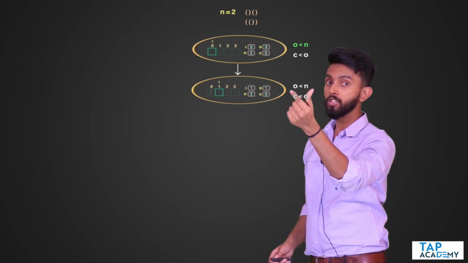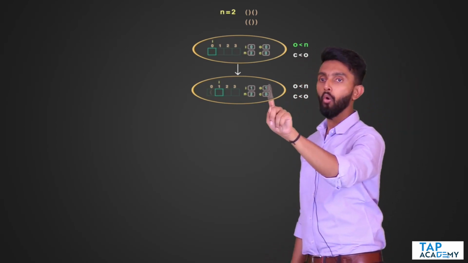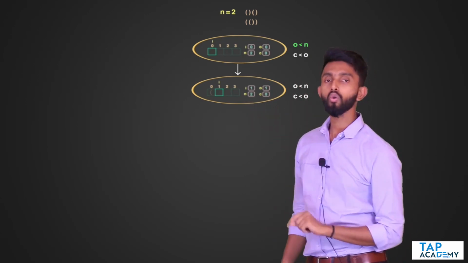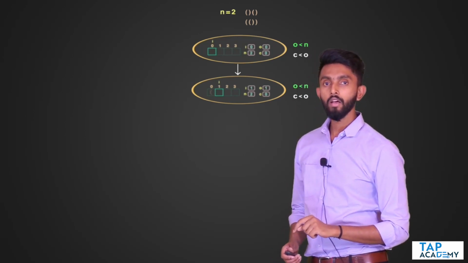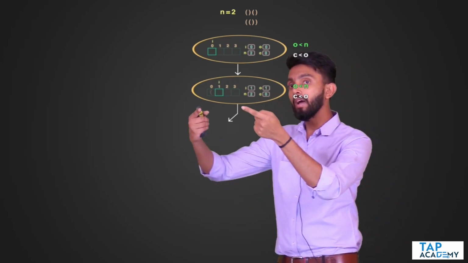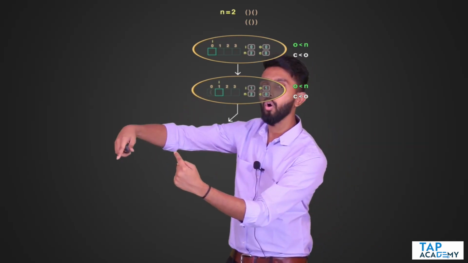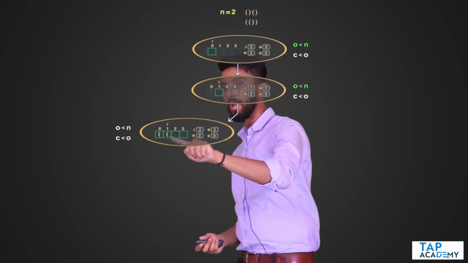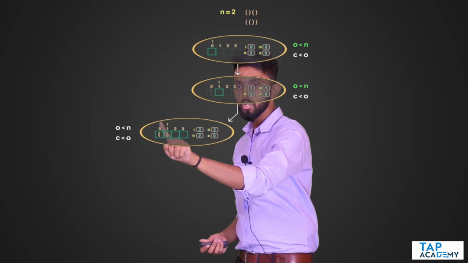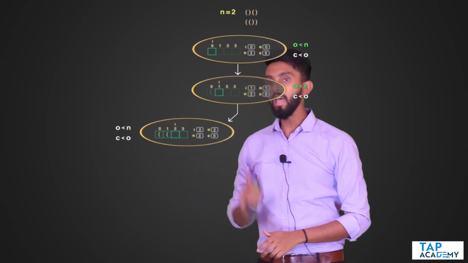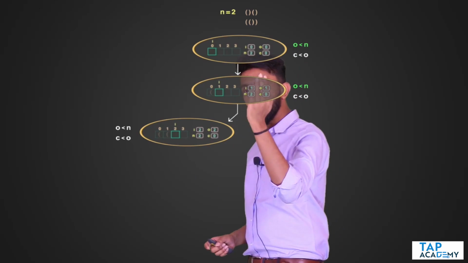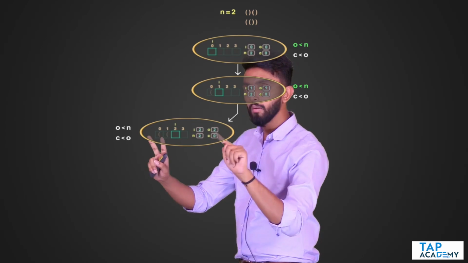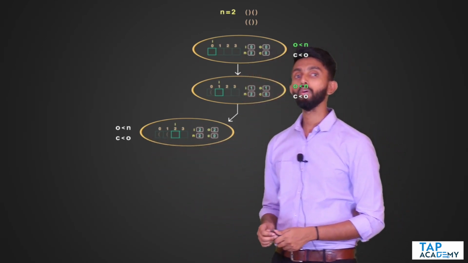Now first, preference is always given to opening. So first I will check, is O value 1 less than n? Yes, it is less. The condition is true. If the condition is true, I make it green. If it is green, I again call the same function, but this time at the ith position I will put an opening bracket. Now I should move forward. After i moves forward, the i value should increment. So see, 1 has become 2. 2 opening brackets I have put. So O becomes 2. Any confusion till this point of time?